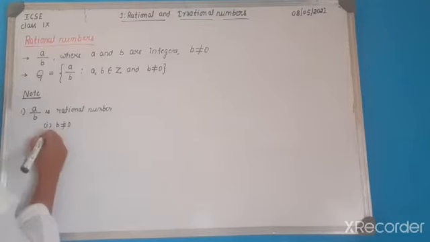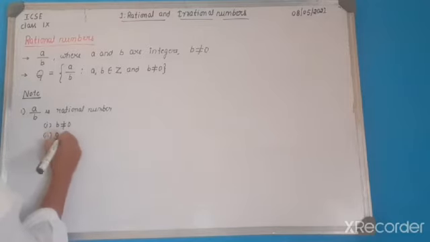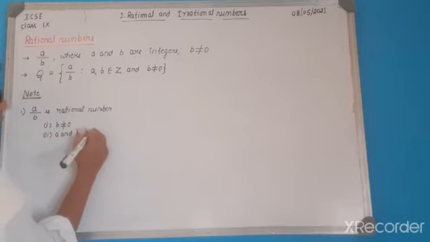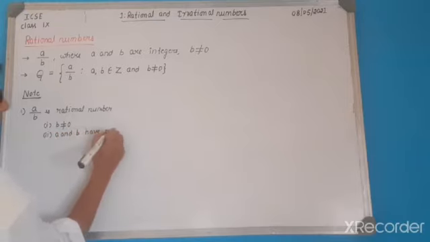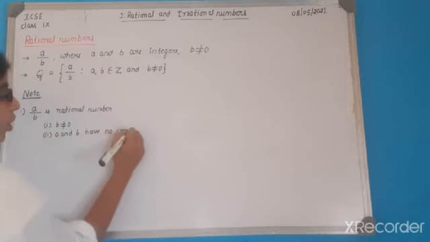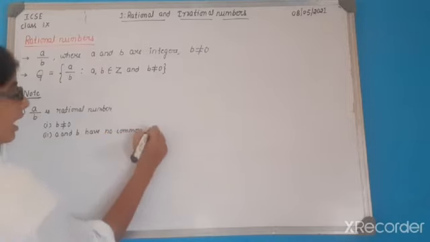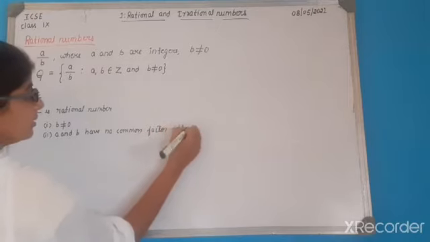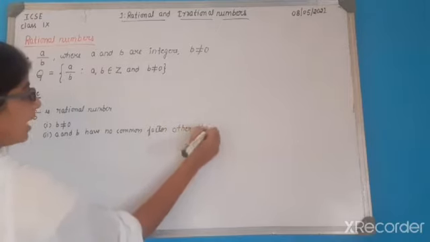And the second condition is a and b have no common factor other than 1.